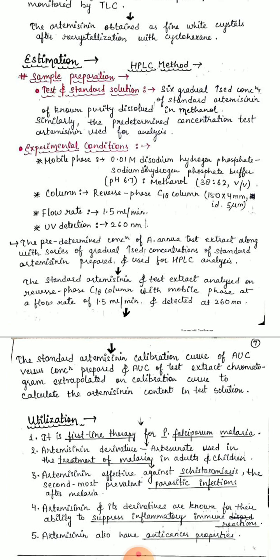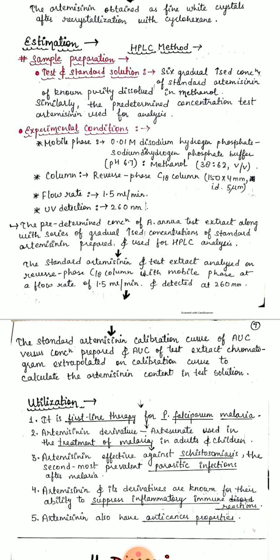The predetermined concentration of the Artemisia annua test extract, along with the series of gradually increasing concentrations of standard artemisinin, is prepared and used for HPLC analysis. The standard artemisinin and test extract are analyzed on a reverse phase C18 column with mobile phase at a flow rate of 1.5 ml per minute and detected at 260 nanometer.